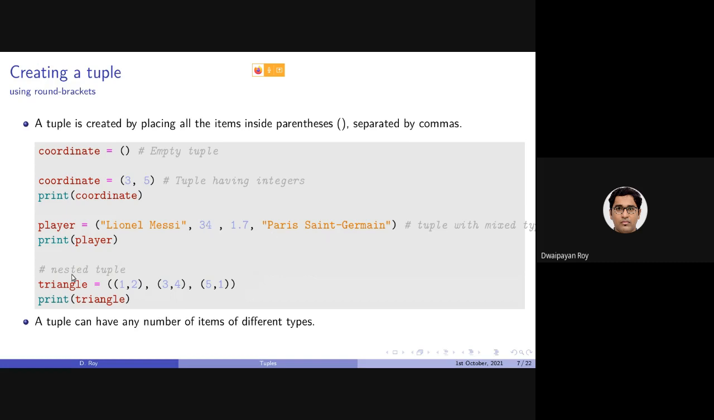Also, similar to list, we can have a nested tuple as well. Nested tuple means a tuple containing a set of tuples. In this case, what I am doing is I am basically storing the coordinates of a triangle. So it is 1, 2. So abscissa and ordinate, abscissa and ordinate, abscissa and ordinate. These are the coordinates of the 3 points of a triangle.